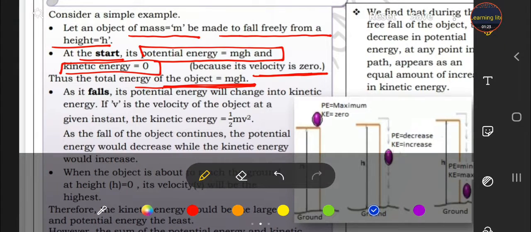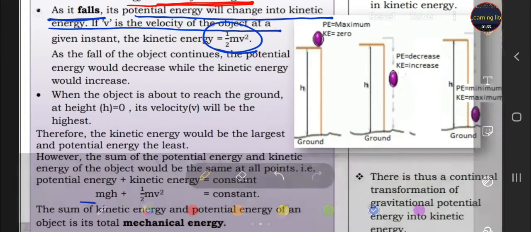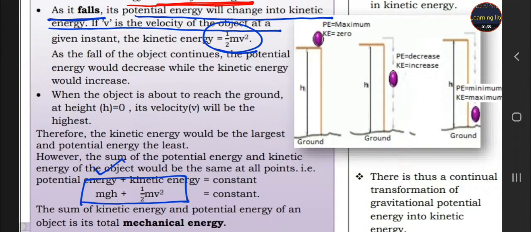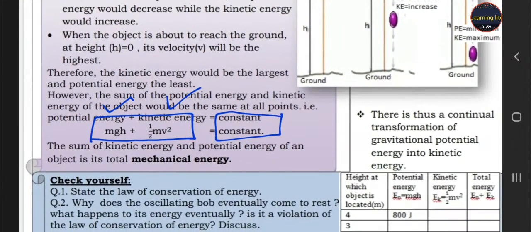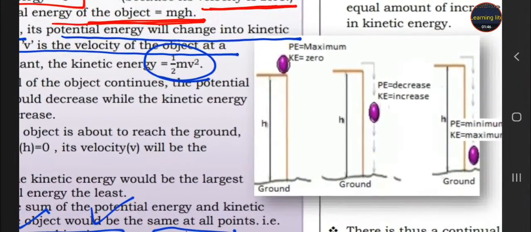But whenever we allow it to fall, then the potential energy changes into the kinetic energy and the formula changes to half mv square. But students, the total energy, potential plus kinetic, is always constant, and these both energies are collectively known as the mechanical energy, as you can see in the picture.